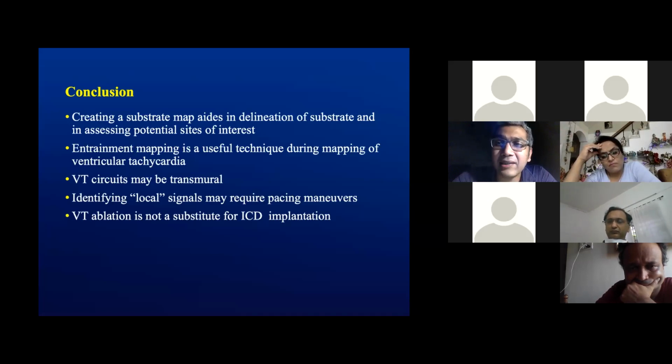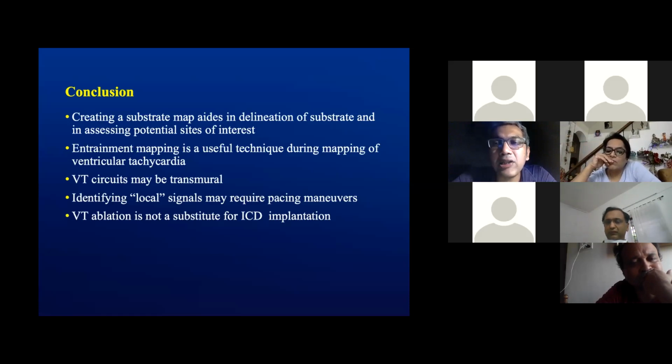In a routine VT case, sir, we are finding that we need to ablate for at least 40 to 50 minutes to actually render the VT non-inducible, even if you have a multiple VT scenario. So given that, we thought it was more prudent to go ahead with the ablation upfront and then implant an ICD for this case.